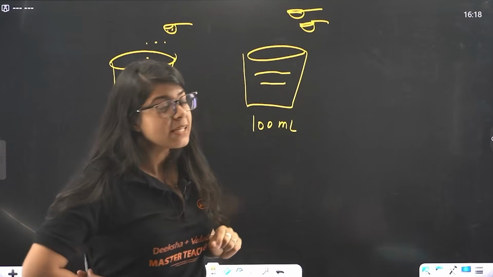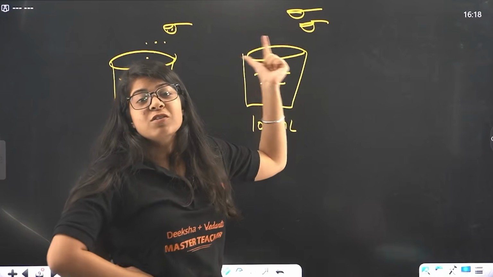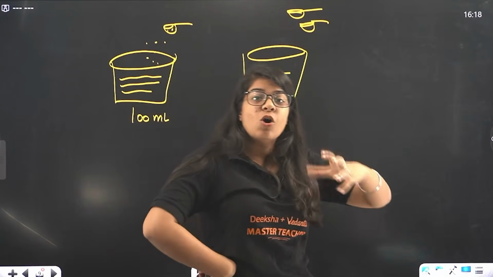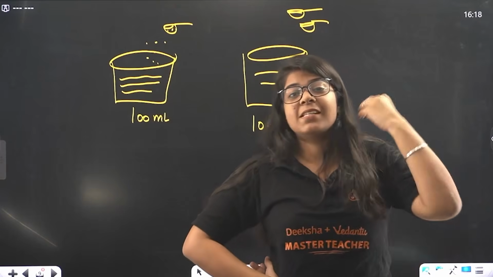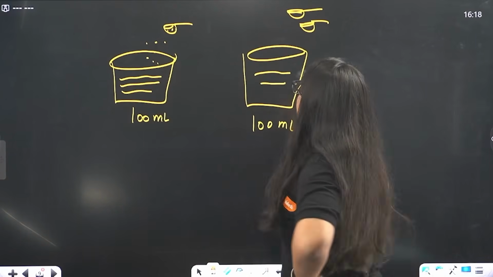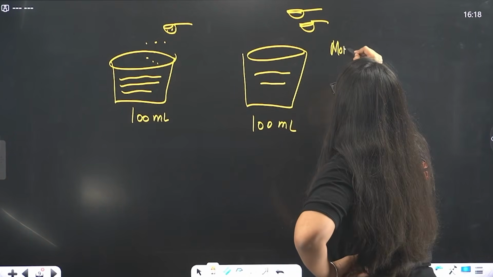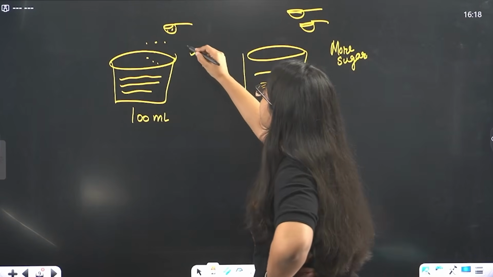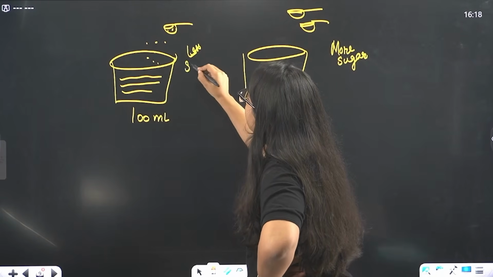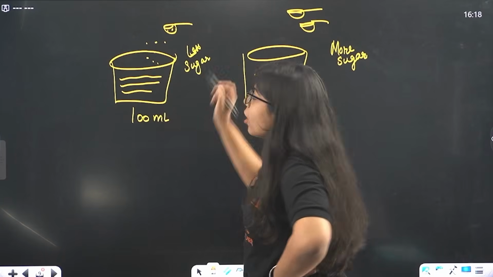right? That means the concentration of solute you are adding in a solvent makes its composition different, makes its taste different. There will be more sugar particles in 100 ml of water than this case, right? It has less sugar particles in the same 100 ml of water.